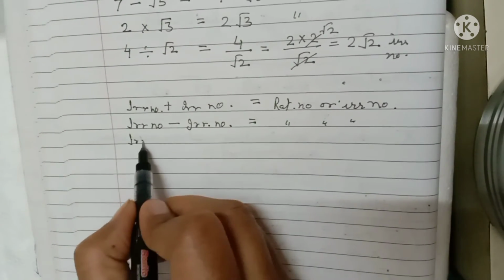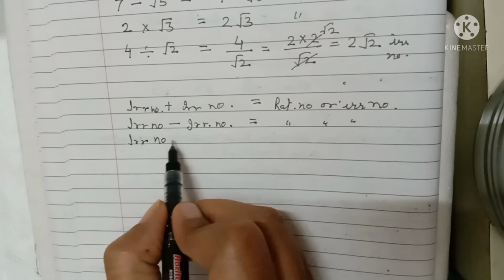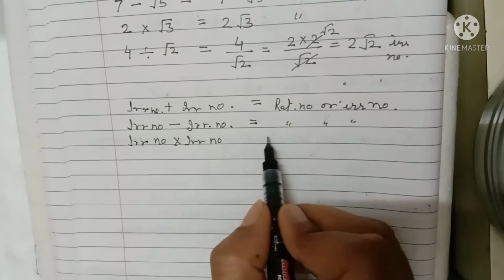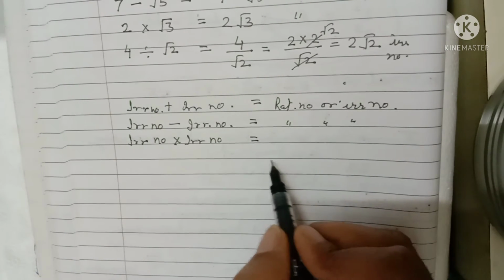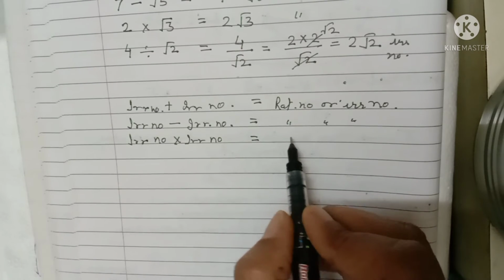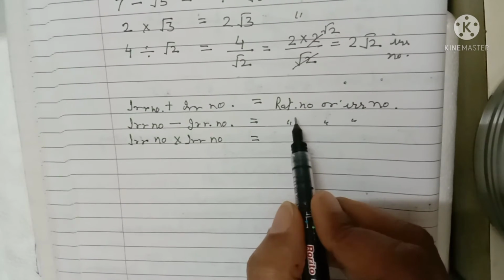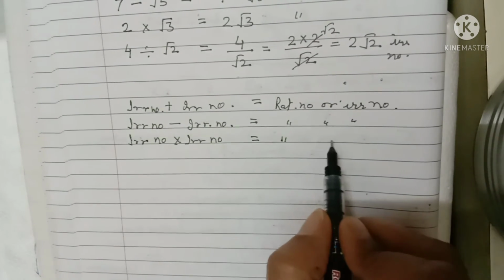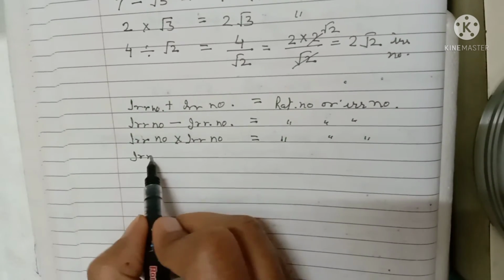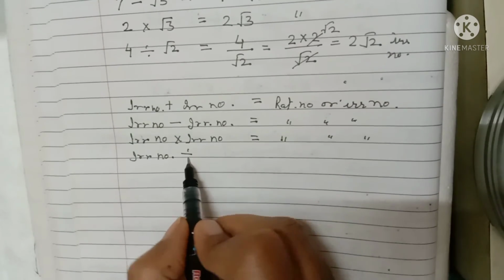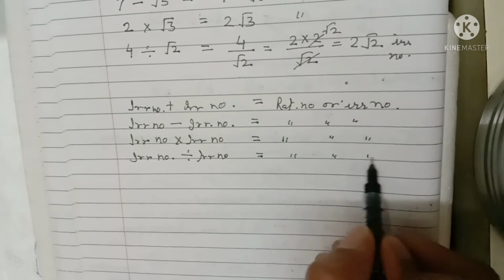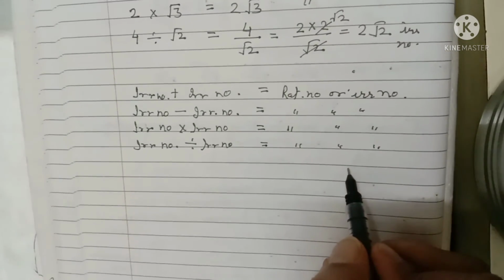Now when you find the product of two irrational numbers, it is not necessary, it may be any one of the numbers, rational or irrational. And when you divide two irrational numbers, it also may be a rational or an irrational number.